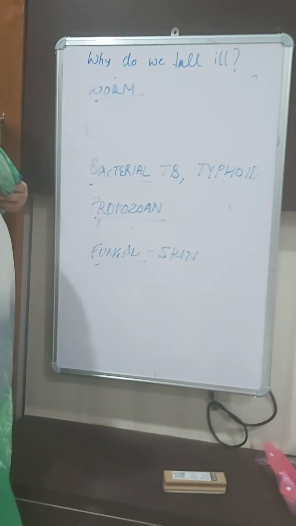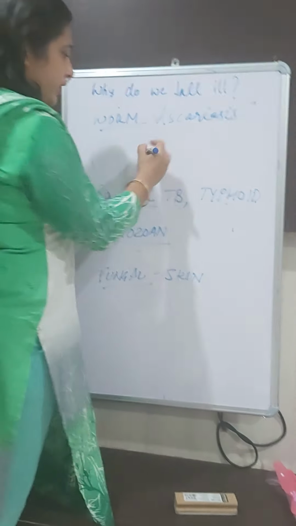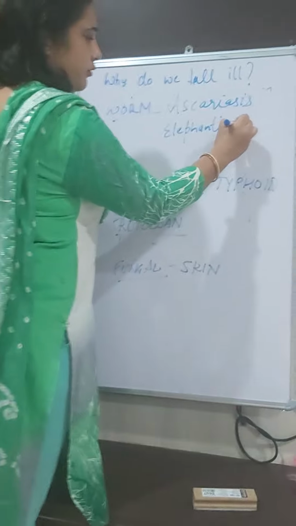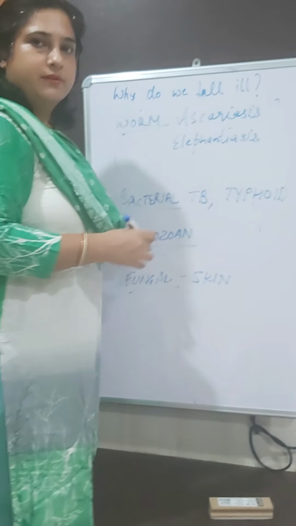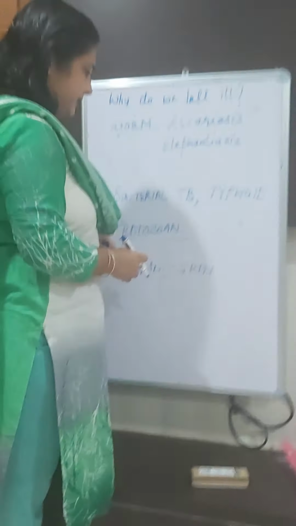One such disease that is caused by worm, it is called as ascariasis. It is caused by a worm called as Ascaris lumbricoides. Then we have elephantiasis. These all names are given in your NCERT book. When you will read it, you will get to see that. Ascariasis, elephantiasis, these are the worm infections which are caused by the worms.